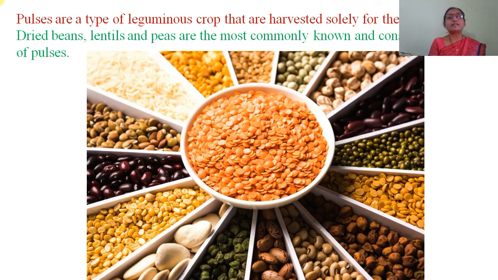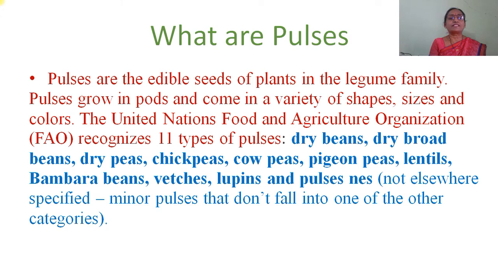Pulses are a type of leguminous crop that are harvested solely for dry seeds. Dried beans, lentils and peas are the most commonly known and consumed types of pulses. Then what is the definition of pulses? Pulses are the edible seeds of plants in the legume family. Pulses grow in pods and come in a variety of shapes, sizes and colors.